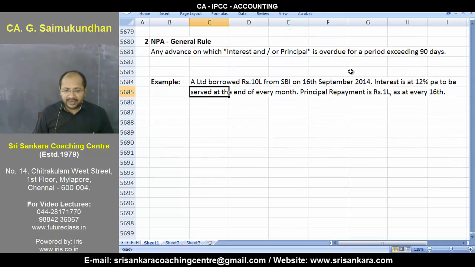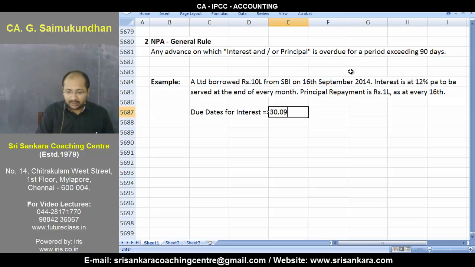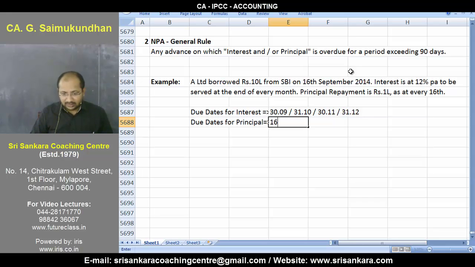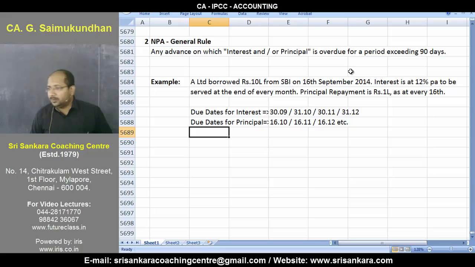From this, what exactly is the idea, guys? We know that due dates for interest are 30th September, followed by 31st October, followed by 30th November, 31st December. Is there not a due date here? Then due dates for principal are the 16th. So 16/10, 16/11, 16/12, and so on. Are we clear about this, guys? These are your due dates of the so-called principal.